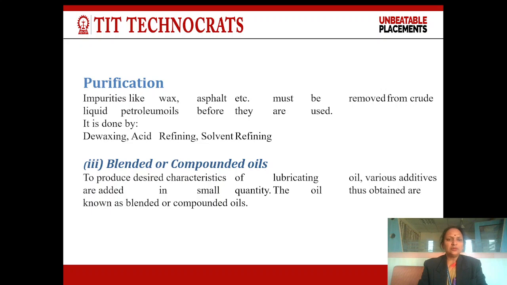Third type of oil is blended or compounded oil. That means oil should be refined in the laboratory or synthesized in the laboratory according to our use. To produce the desired characteristics of the lubricating oil, various additives are added in a small quantity. The oil thus obtained is known as blended or compounded oil. In compounded or blended oil, we add some additives to the mineral oil and also to animal and vegetable oil to improve their quality, their oiliness and other properties.